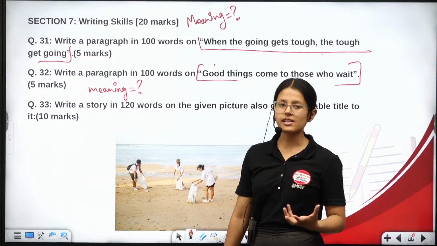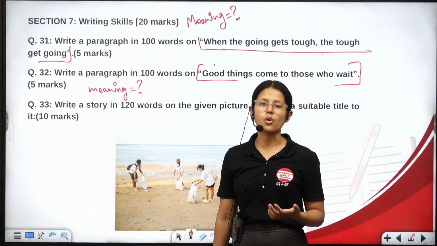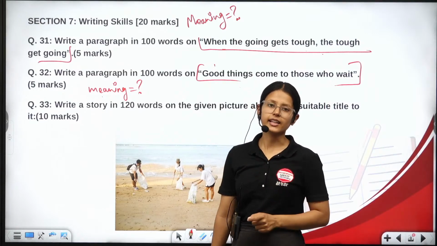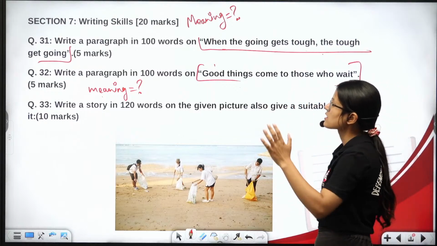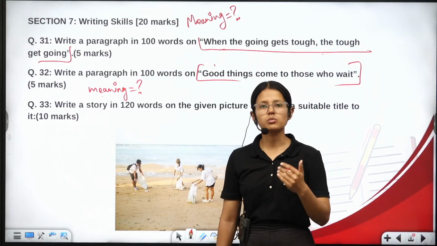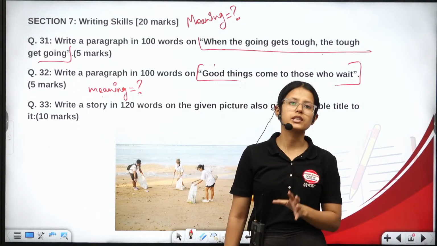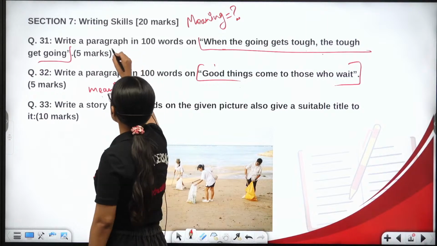Now strong doesn't mean physical power, it means the one who is mentally strong, strong willed, determined, resilient. Such a person, when the going gets tough, the tough gets going, will not quit and will keep on moving ahead until he or she accomplishes his or her task.